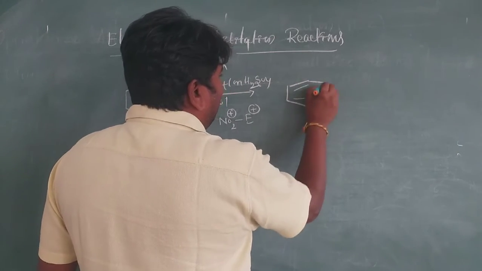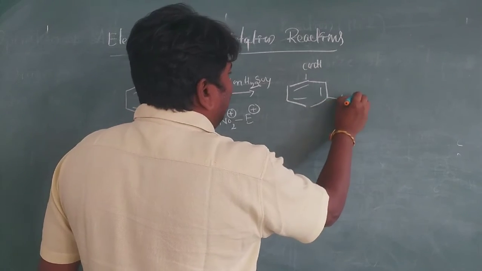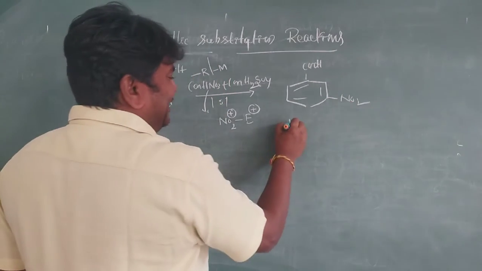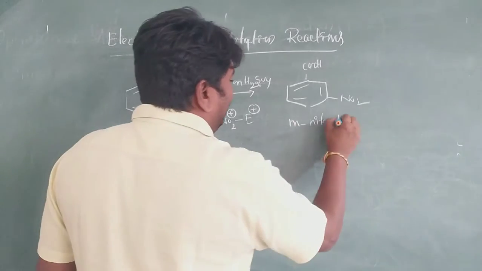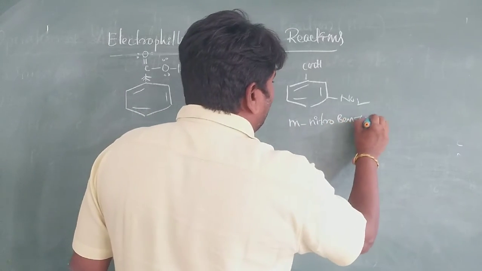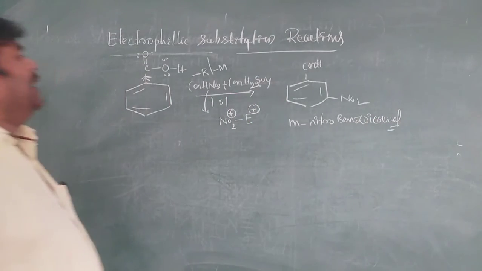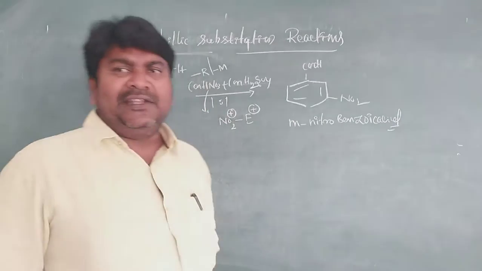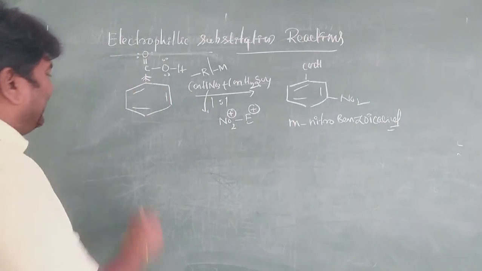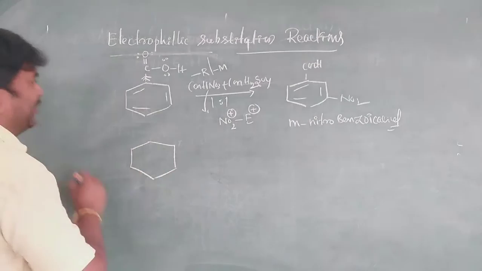The pi bond, COOH, and NO2: it is meta nitro benzoic acid. Very important. Meta nitro benzoic acid. So this is the nitration. It is very, very important, my dear students.